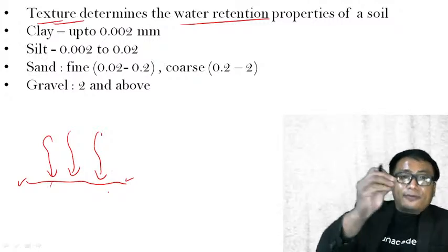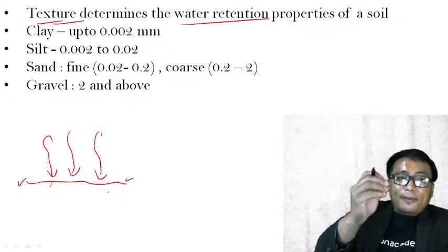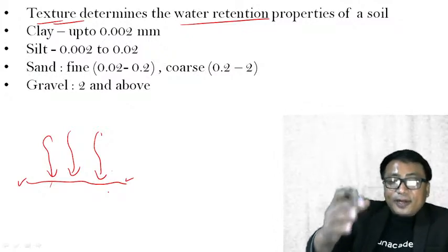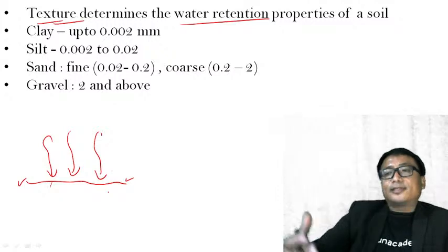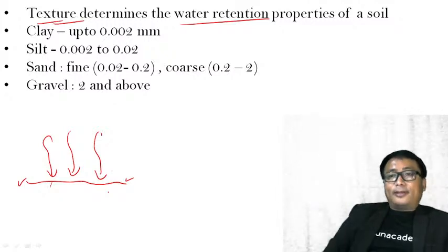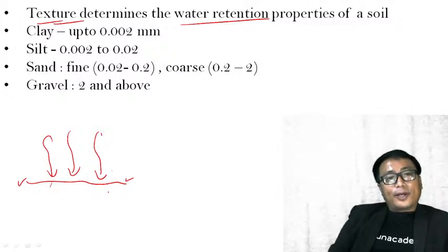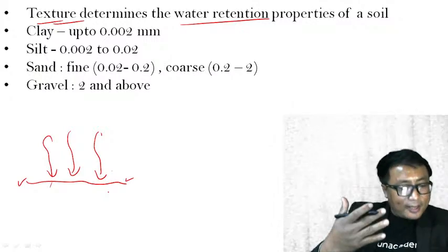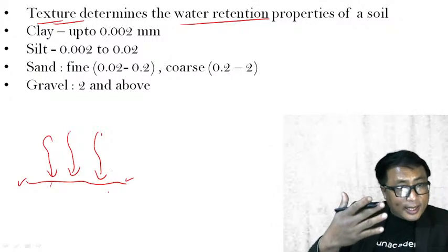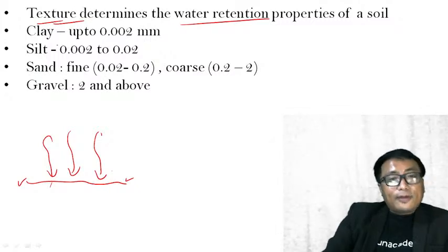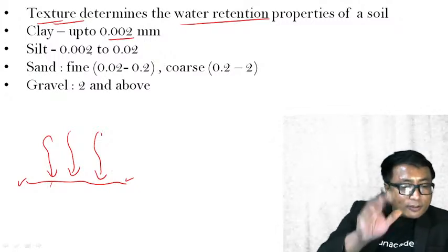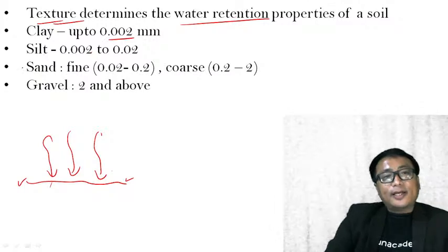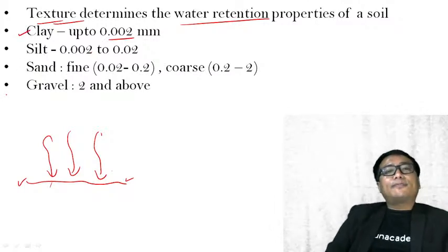Just to give you a rough idea about the size of different particles that compose a soil, that is the silt, clay and sand. You don't have to remember this numerical figure, but just to give you an idea about the size. Clay is the smallest particle in the soil.